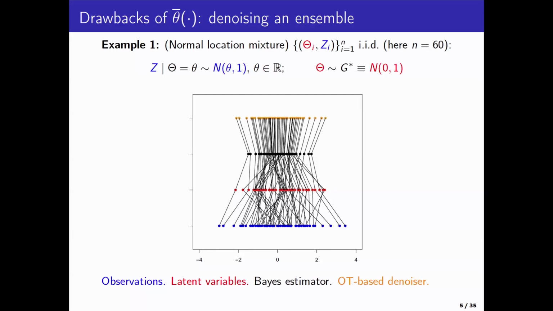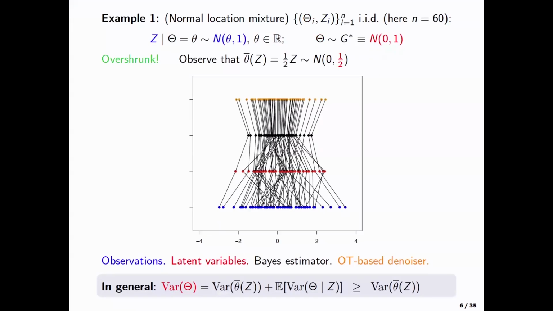And that's the question we want to understand, that in some applications you may like to denoise, keeping in mind that the distribution of the denoised points should resemble that of your original theta i's. And that is where optimal transport will come in, and the proposal will be to use these sets of orange points. And I'm going to describe how to get these orange points.